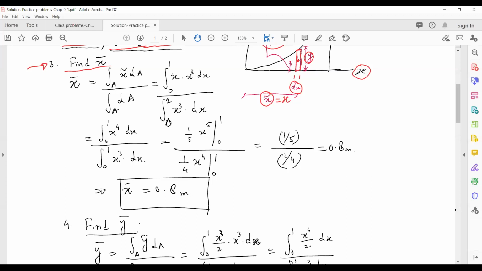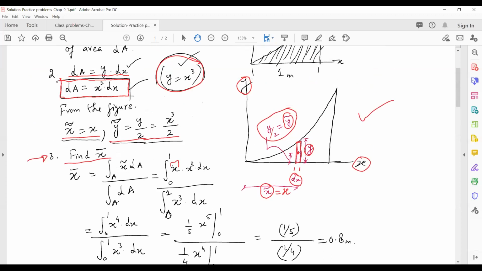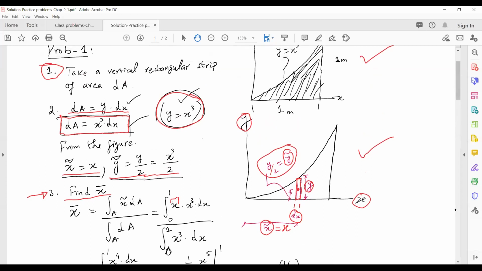All right, so now we can apply this equation, just put in the values of x bar of the particle times dA. What is x bar of the particle? It equals x, so just put an x here. And what is your dA? We already know, dA equals x cubed times dx.